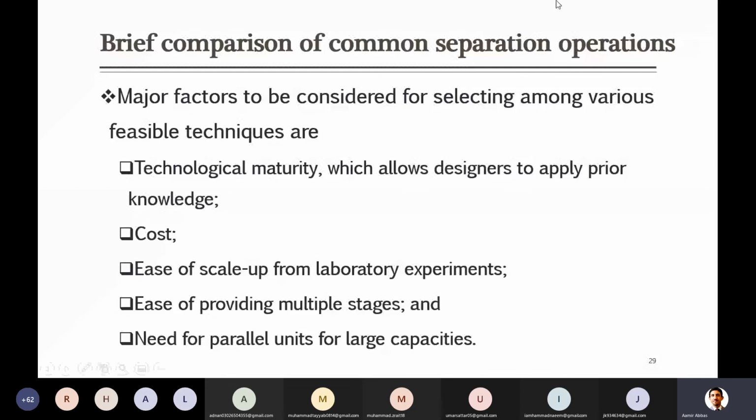But for example, here we take some example that we want to separate two components. As I said a few minutes back, there was the example of a liquid. Suppose there is a mixture of benzene and toluene, and I ask you, can you tell me which technology is suitable or can be used? What comes to your mind when we say we have to separate benzene and toluene? The distillation. Okay, yes, good.